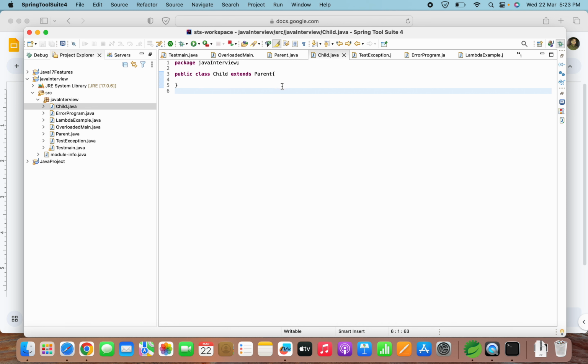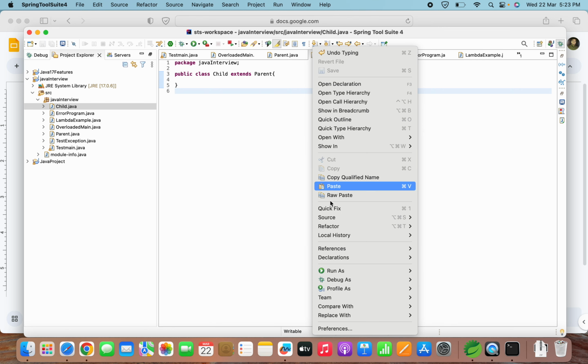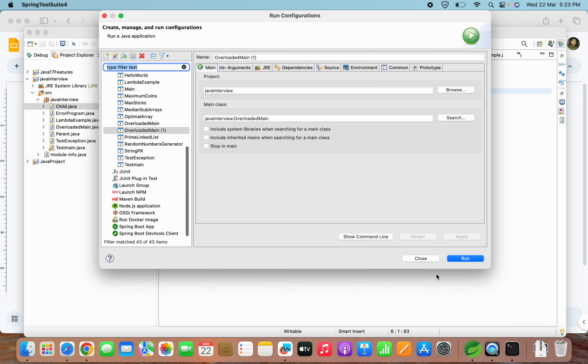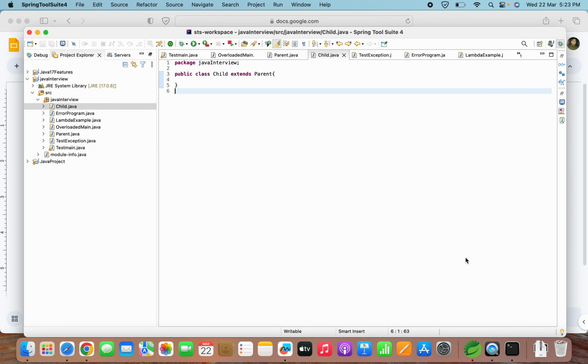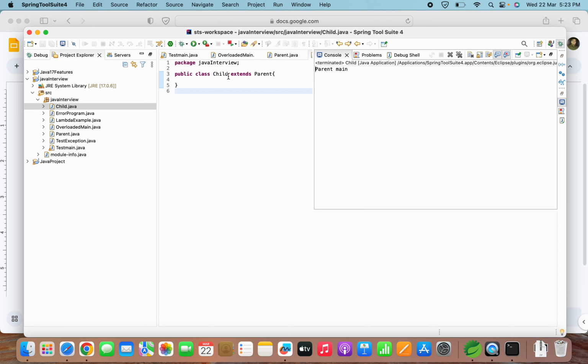Here it is simply extending Parent, but it does not have any main method. If I try to run this, run as, I'll select Child. See, if I try to run this, the Java interview folder contains this Child class. So see, I executed this Child class, but it called the Parent class main method, and from there it printed "parent main". I hope this concept is clear.